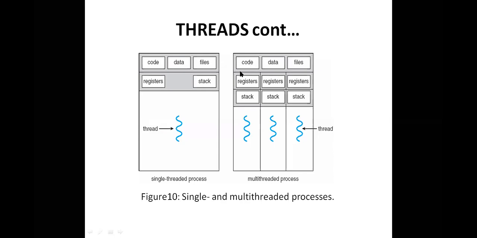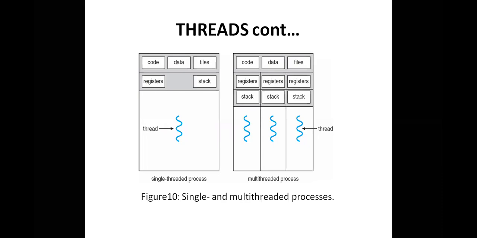There is only one line here in this diagram. That means the first portion of a process is shareable to threads. So a process can have threads. A thread is nothing but part of a process. In this second diagram, the multi-threaded process consists of three threads, and those three threads can share the process information: code area, data area, and files.